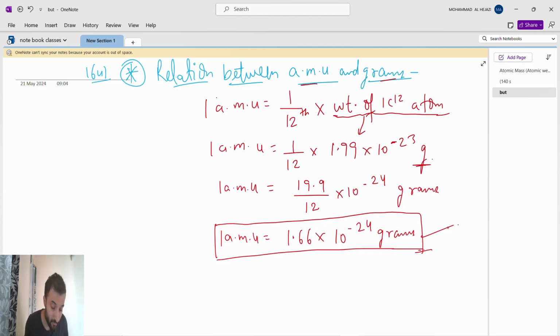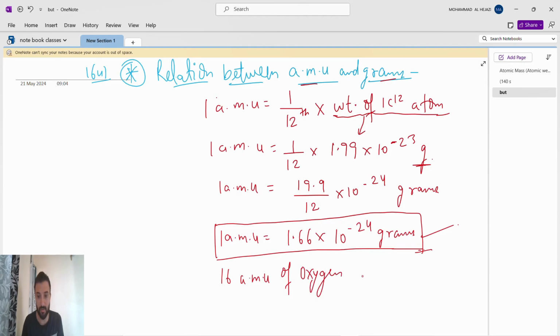Now, in this continuation, guys, suppose we take an oxygen atom. 1 atomic mass unit of oxygen, how much? Yes, 16. So it is 16 AMU of oxygen.